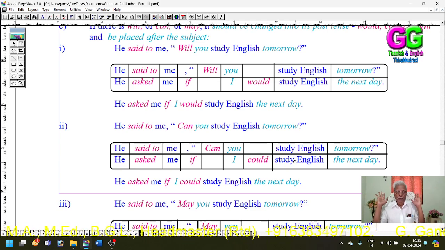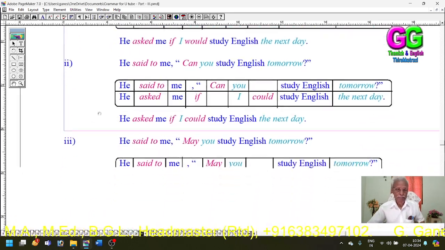No change should be effected in other verbs. Tomorrow, adverb, the next day. Answer: he said to me, "Can you study English tomorrow?" He asked me if I could study English the next day.